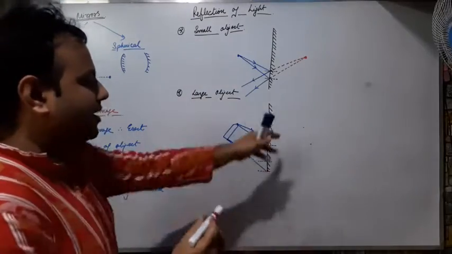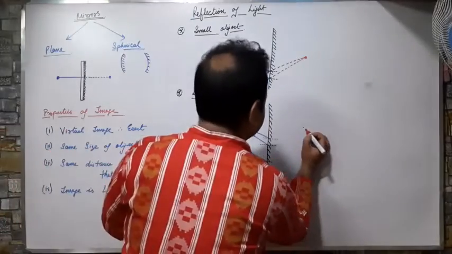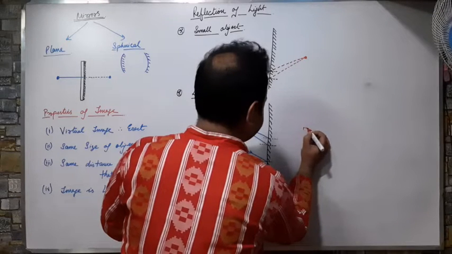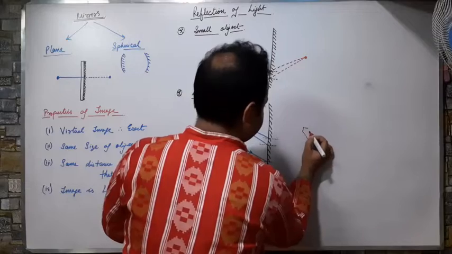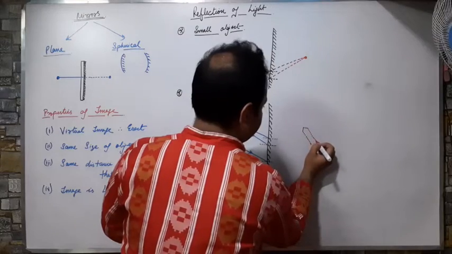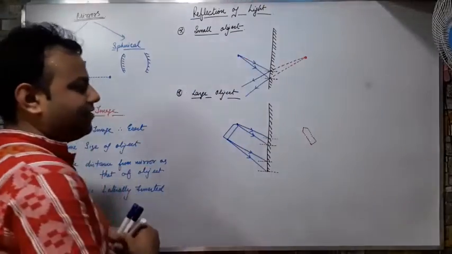So I have got my references. I will draw a virtual image. Okay, I have drawn my virtual image.